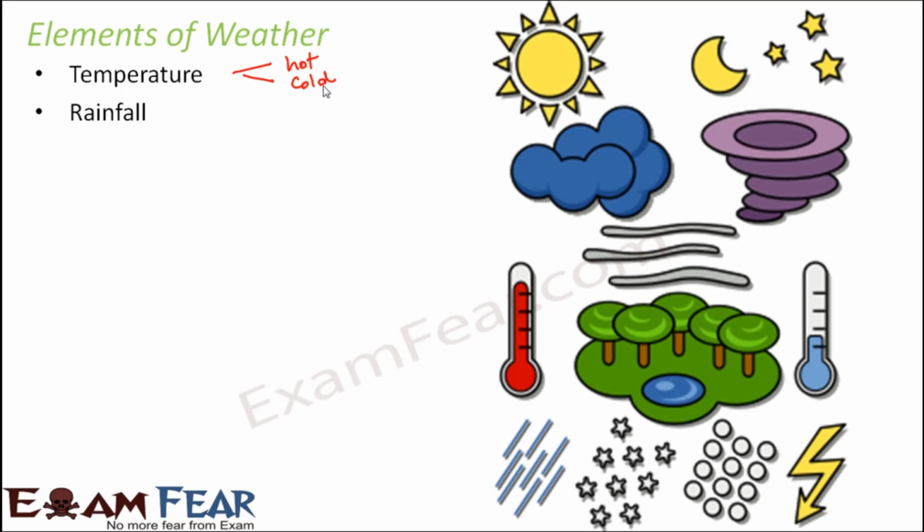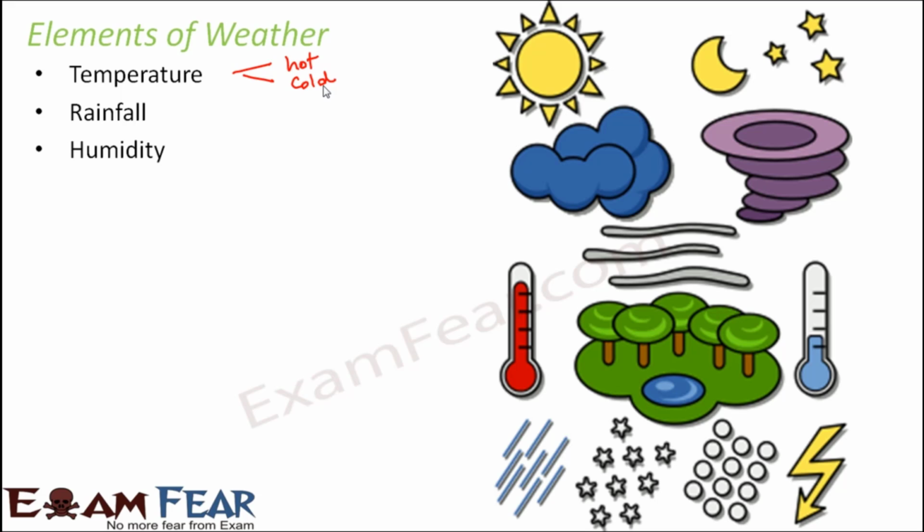Next is rainfall. So rainfall is another very important element of weather. If it rains heavily, we say again it's a rainy day, the weather is bad. If it doesn't rain, in that case also the weather becomes dry. So how much amount of rainfall is there, that also determines the weather of the particular day.